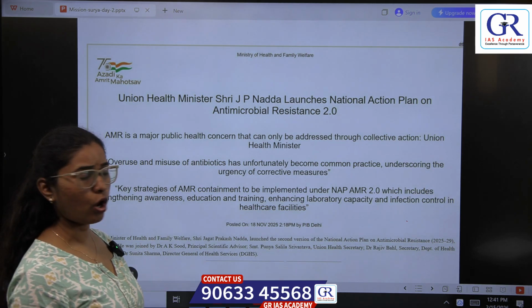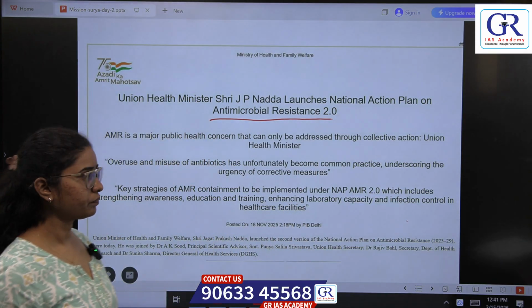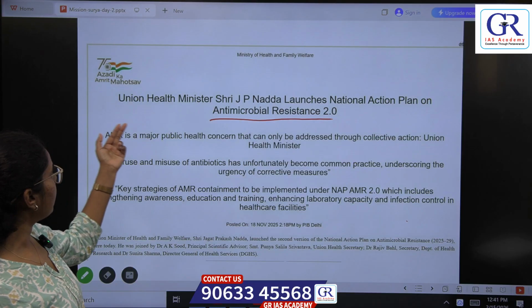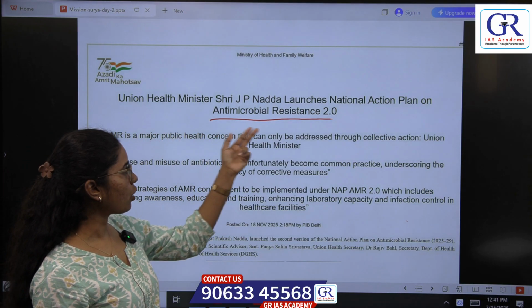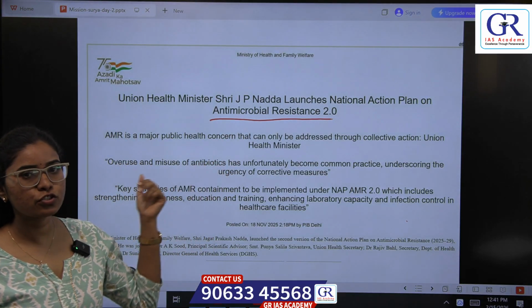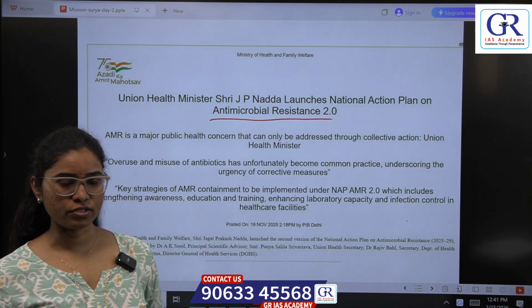Our first topic on day 2 is Antimicrobial Resistance 2.0. We have taken this news from PIB. Union Health Minister Sri JP Nadda launches National Action Plan on Antimicrobial Resistance 2.0. So let us see what is antimicrobial resistance.